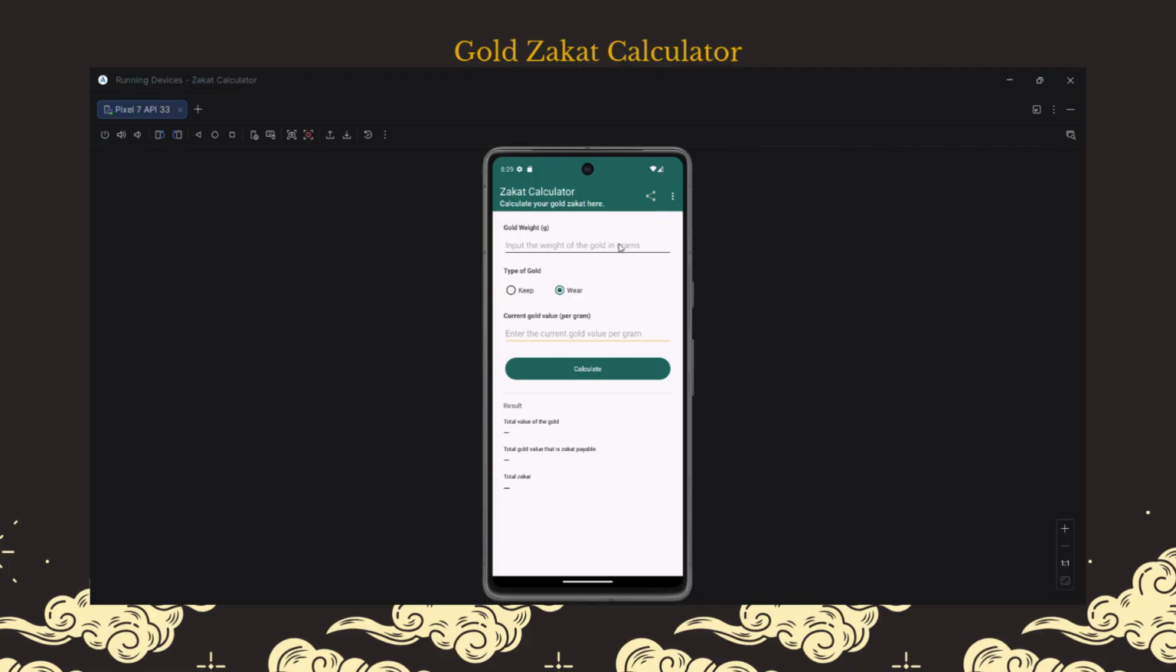Moreover, if the user leaves the input field empty and then clicks the calculate button, the app will show an error notification prompting the user to enter the gold weight or the current gold value. Let me show you an example. The same goes for the other input field. If the user leaves it empty, it will show an error.